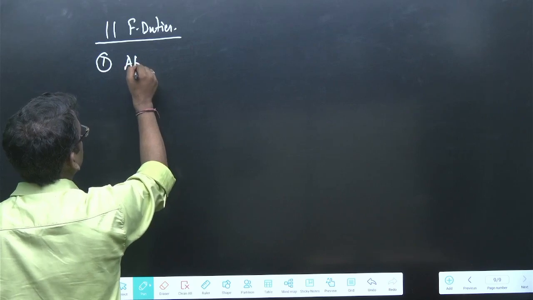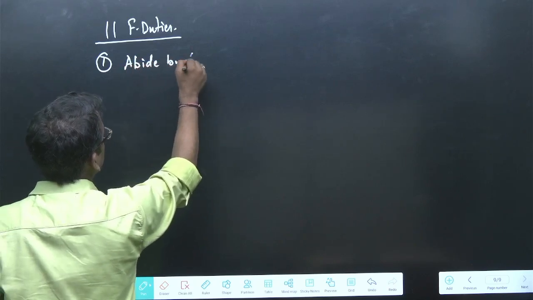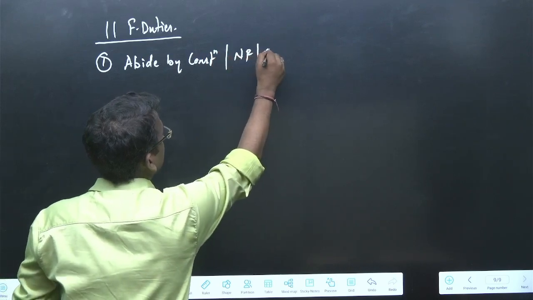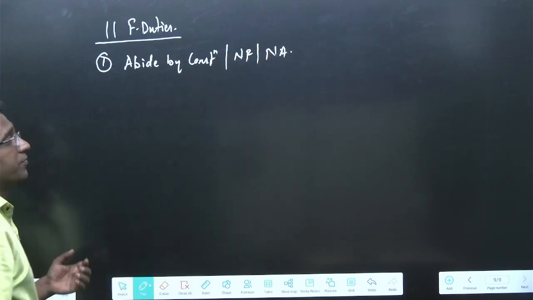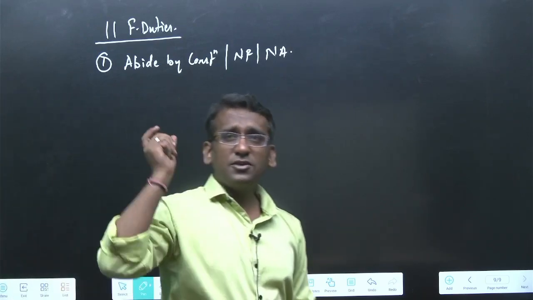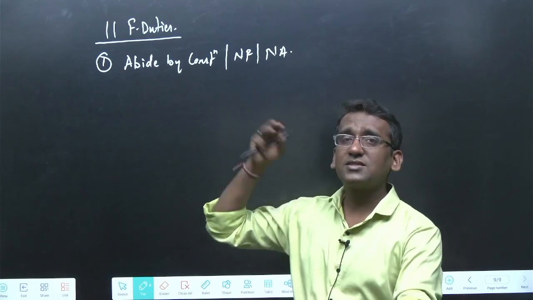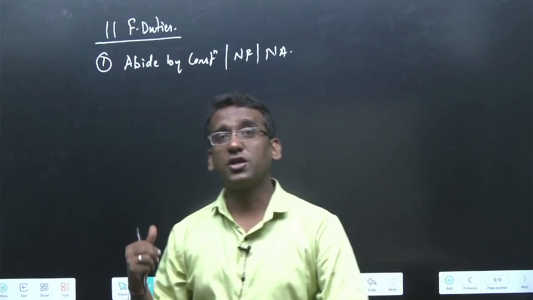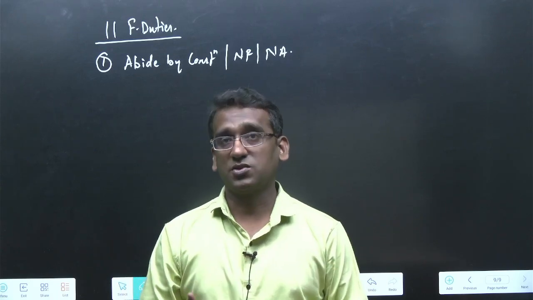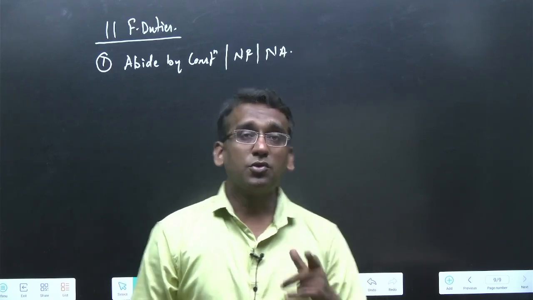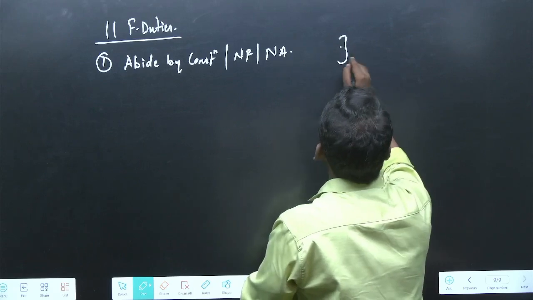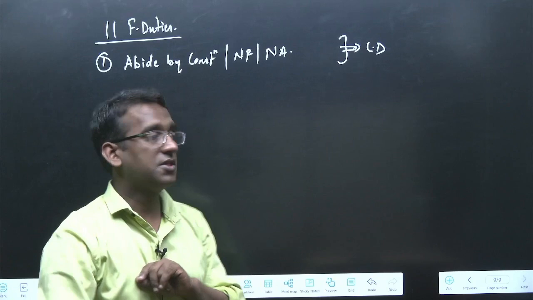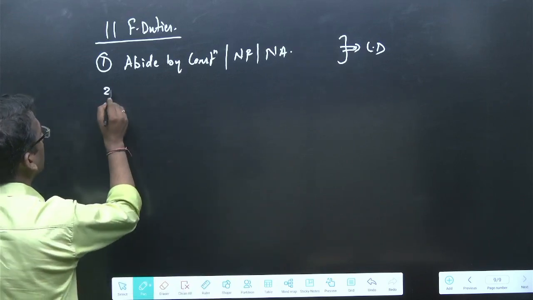For example, the first duty is to abide by the constitution. To abide by the constitution, national flag, national anthem, all these things, respect them too, right? This is the first duty. And can you see this duty itself is very simple to highlight the fact that if these things are not performed, this is going to negatively impact the society, negatively impact the state. So this is a civic duty. It is a civic duty. And hence, if not performed, the government is going to punish the individual.